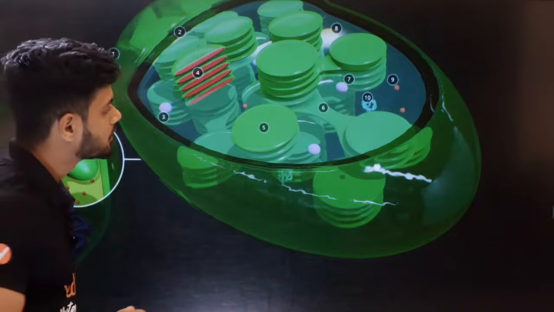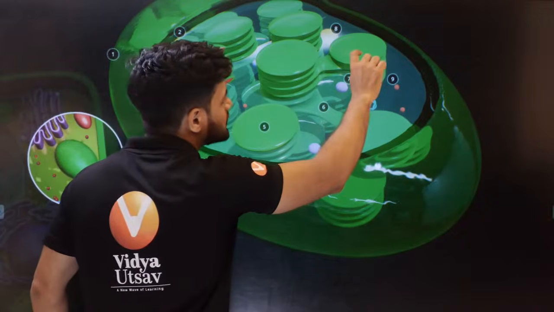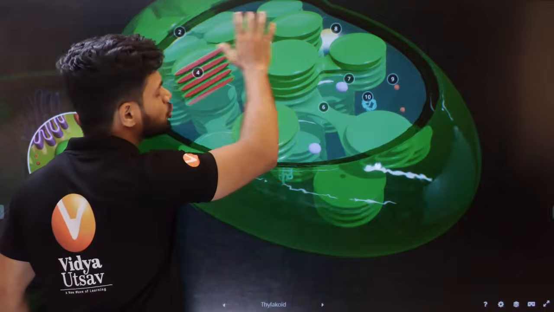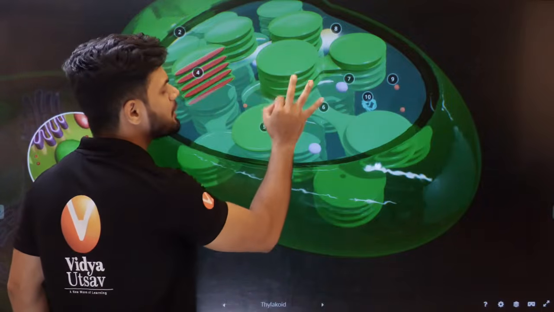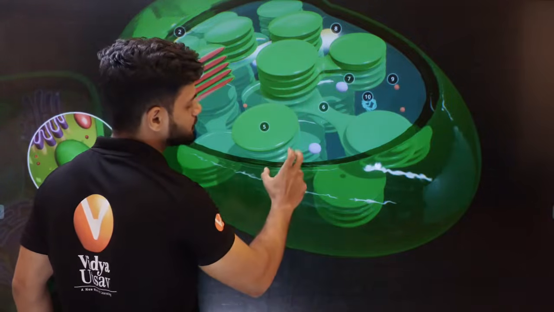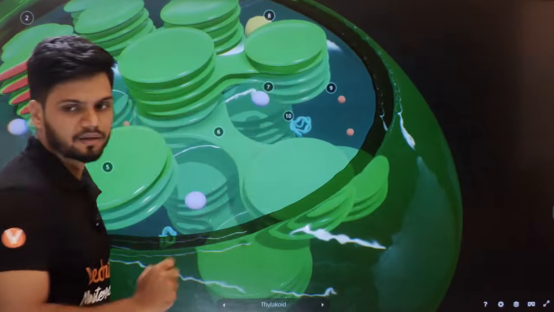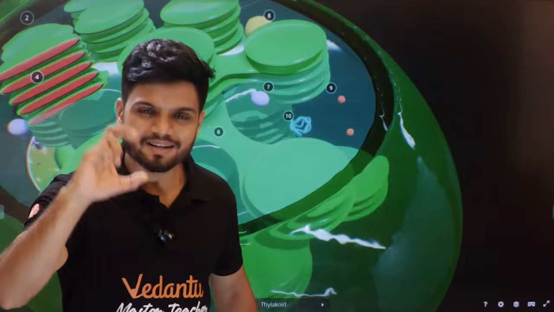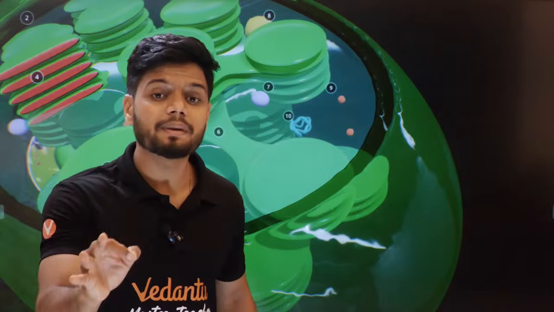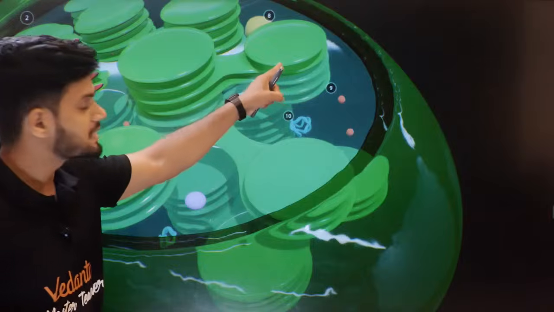Called as grana. Then, students, one stack, second stack, third stack, fourth stack. Throughout the chloroplast, we have multiple stacks here. Now, students, in this thylakoid stack called as grana, we have the pigment called as chlorophyll. So chlorophyll is present here itself.